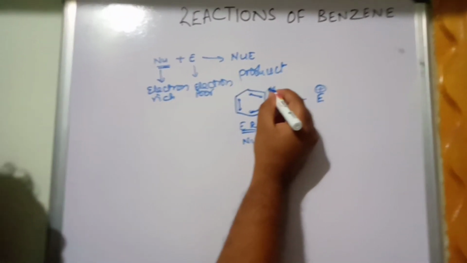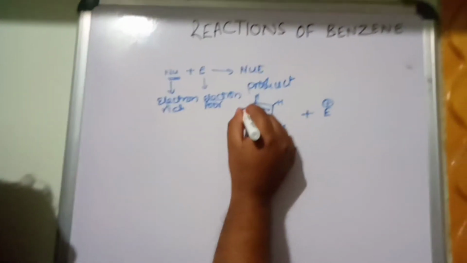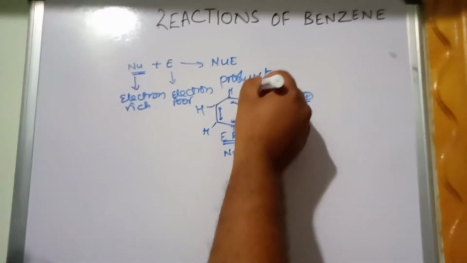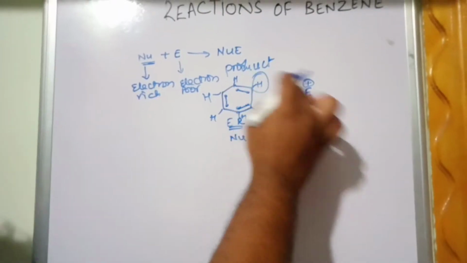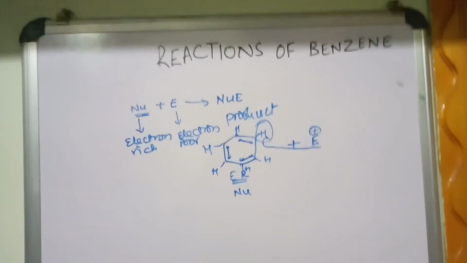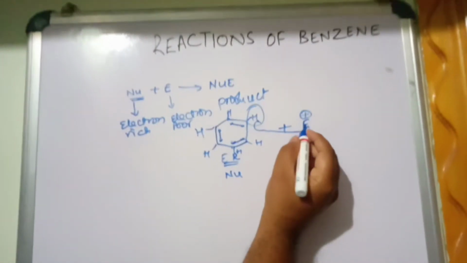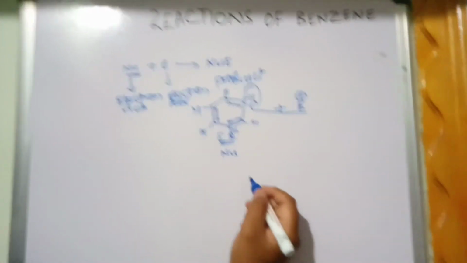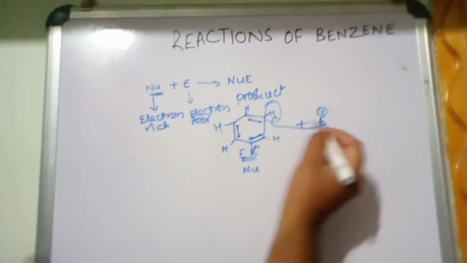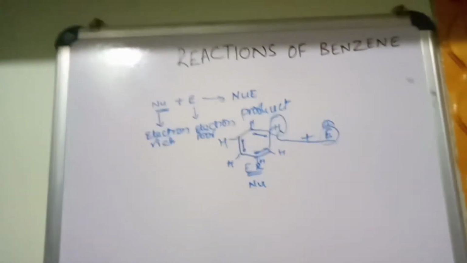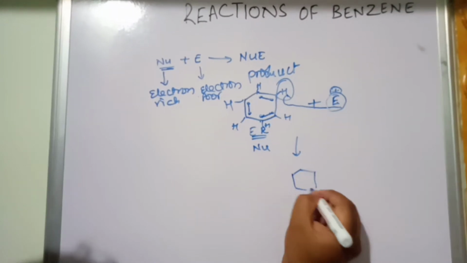If you see here, hydrogens are there, hydrogens are there, all are hydrogens. Now one hydrogen is replaced by the electrophile, which means they will undergo substitution reaction. One atom is replaced by another atom. In a substitution reaction, the cricket example is the best example. If any player is injured, he will be replaced by another person. Same way, one atom is replaced by another. What is replacing here? The electrophile is replacing. So that's why the reaction is called an electrophilic substitution reaction.